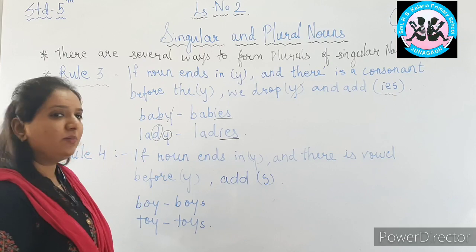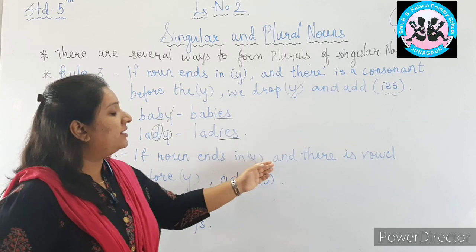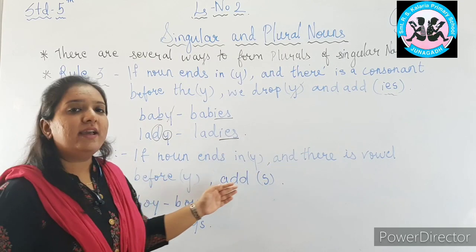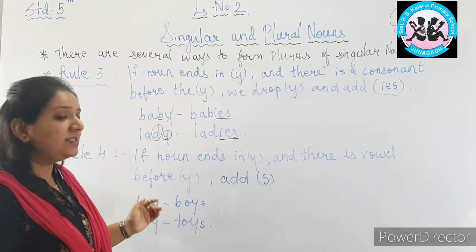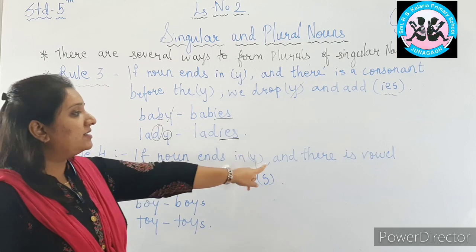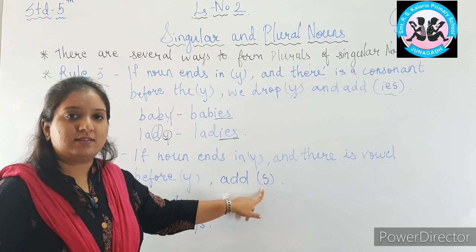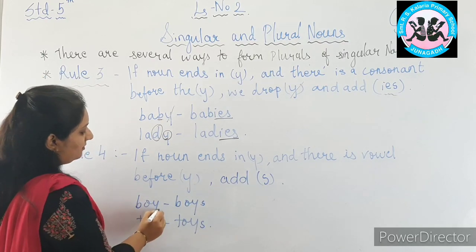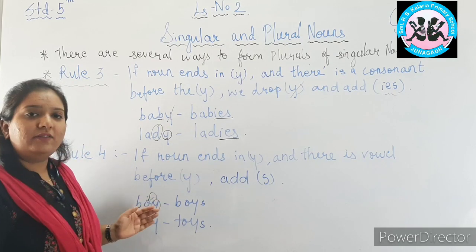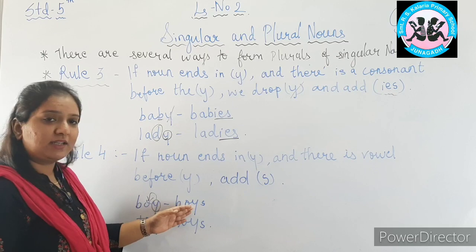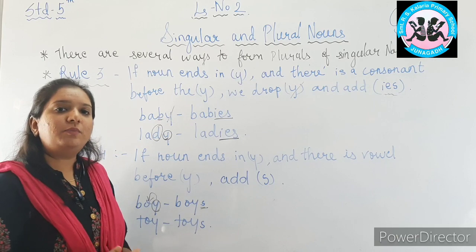Now let us look at rule number 4. What does it say? If a noun ends in Y and there is a vowel before Y, add S. Now this rule is opposite of this rule. Here also the noun is ending in Y, but if there is a vowel before the Y, we will not cut the Y, we will just add S. For example, boy. It is ending in Y and there is a vowel before Y. Whenever you see this type of situation, we will not cut the Y, we will just add S at the end of the word to make it plural form.